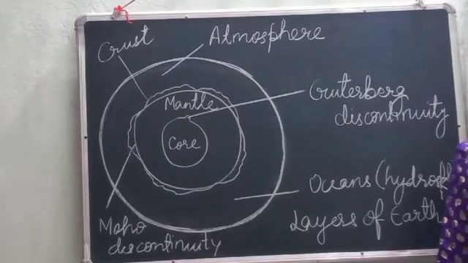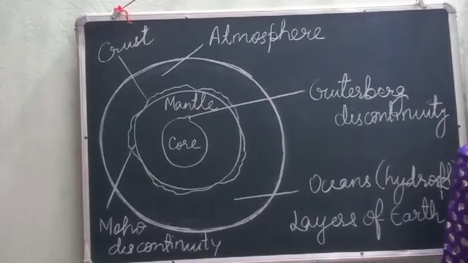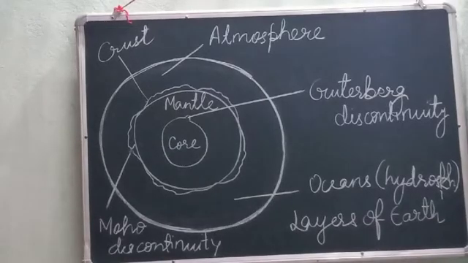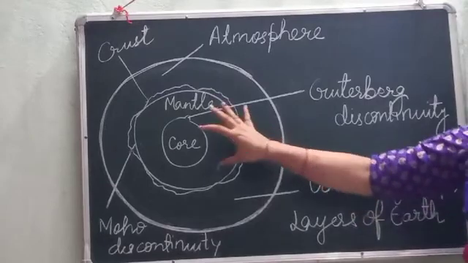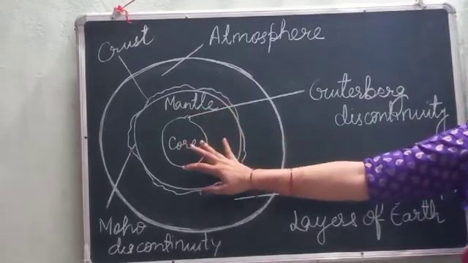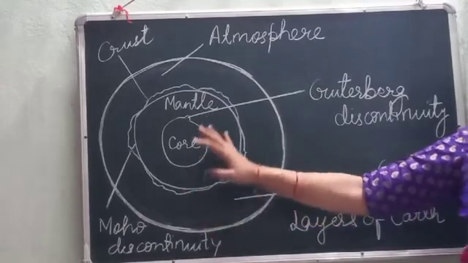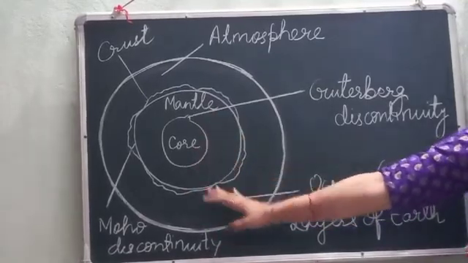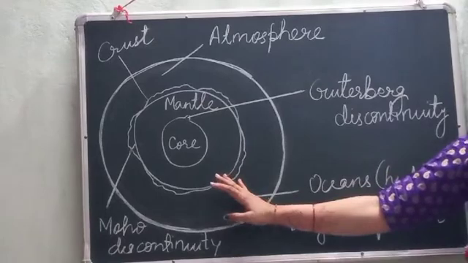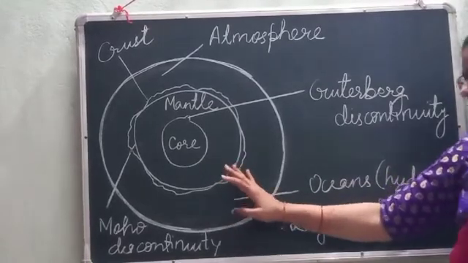At a depth of 100 to 410 km, the mantle is partially molten, and it is known as asthenosphere. When the mantle is partially molten, it is known as asthenosphere, and the pressure increases in the interior because of the density. The temperature here is 1000 to 900 degrees Celsius.